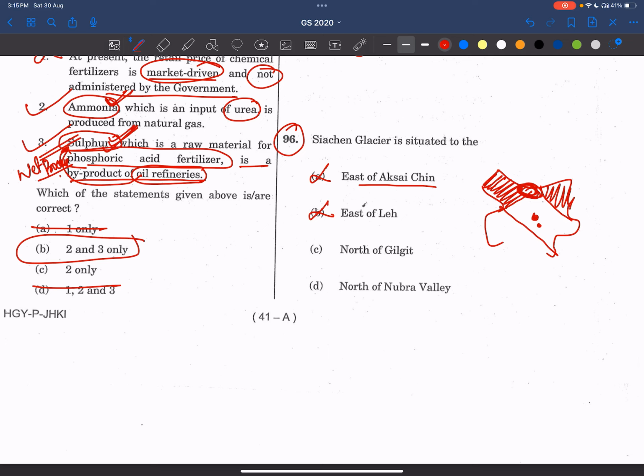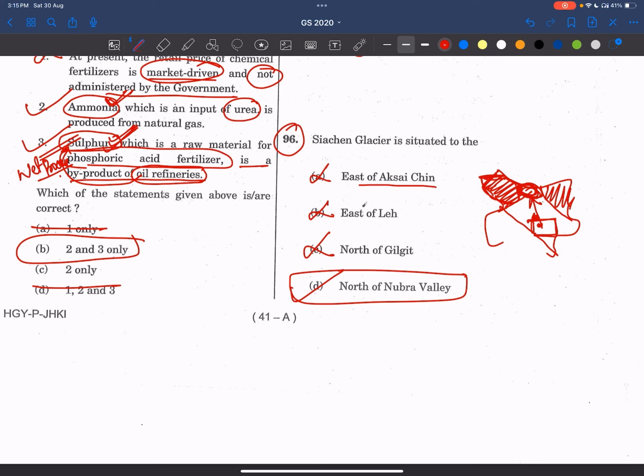Now see, north of Gilgit. This is called the Gilgit Baltistan region. This is east of Gilgit. North, so even this is also wrong. Now see, here Nubra Valley is present. Nubra river is there, no? And that river, here Nubra Valley is there. Now see, Aksai Chin is north of Nubra Valley. Right? The answer is D.